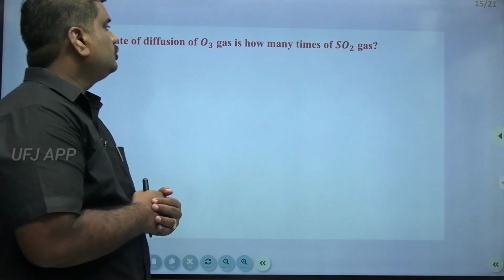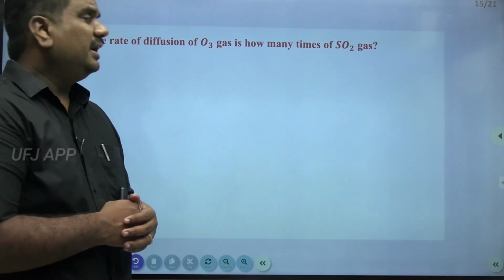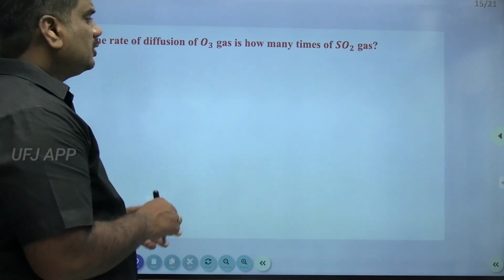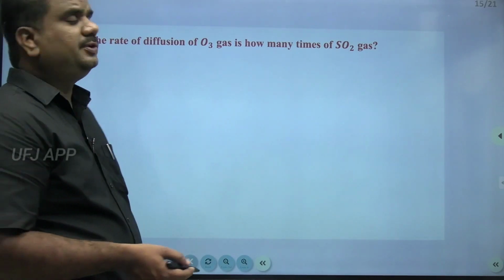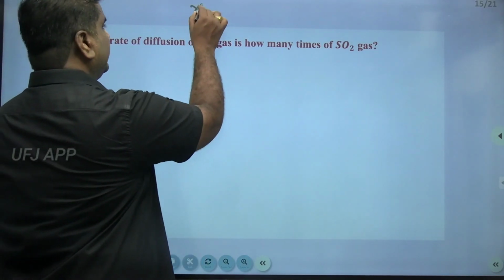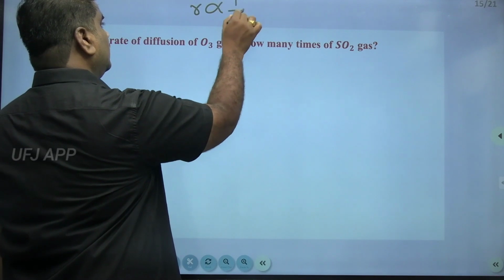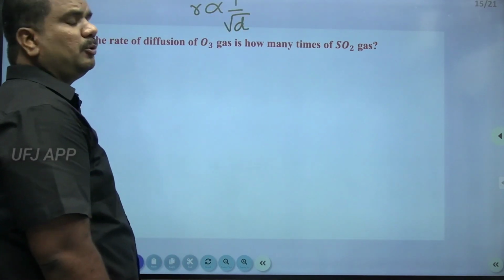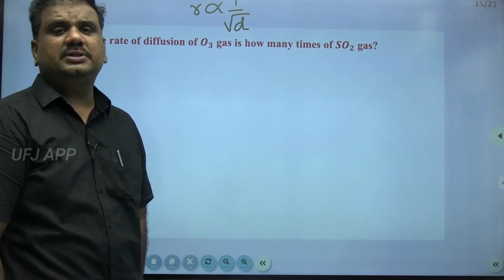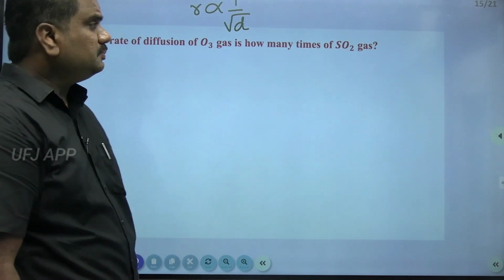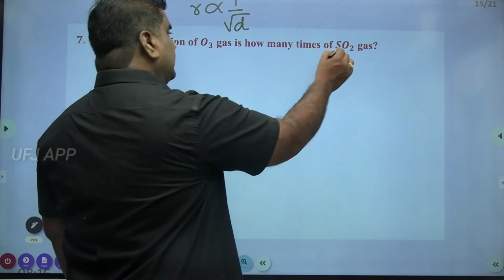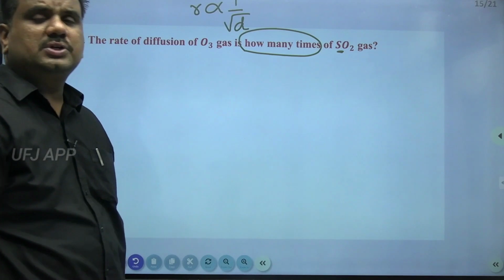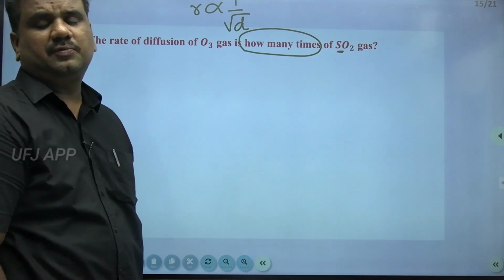The rate of diffusion of O3 gas is how many times that of sulfur dioxide gas? This question is based on Graham's law of diffusion, which states that the rate of diffusion of a gas is inversely proportional to the square root of its density. We need to find out how many times oxygen is diffusing faster compared to sulfur dioxide gas.